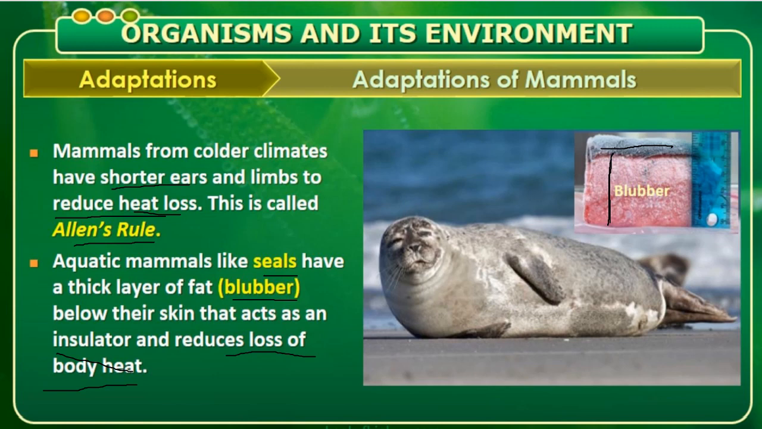This is how aquatic mammals like the seal survive in very cold conditions. Even the polar bear, below its skin, also has a thick blubber. So with the thick blubber it is also able to maintain its internal body temperature so that heat is not lost, and the fur also keeps the body very warm.